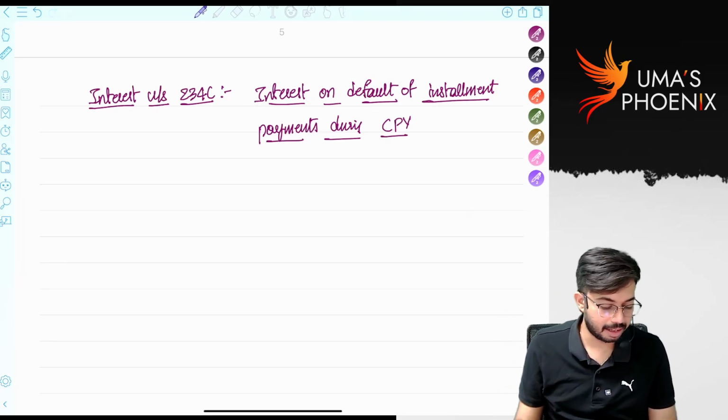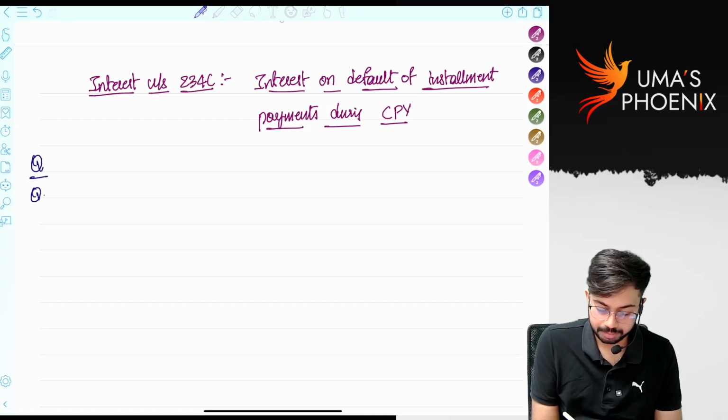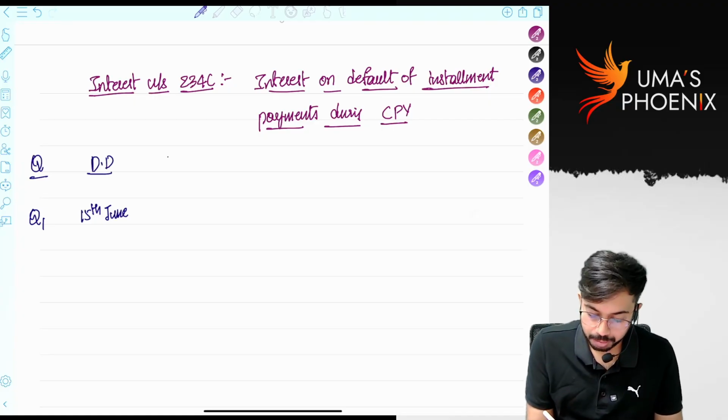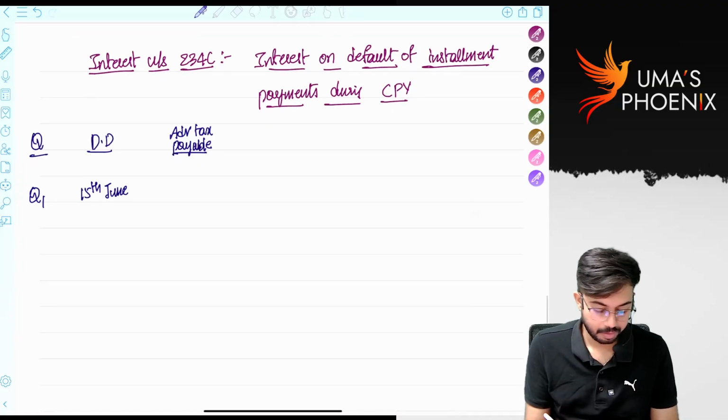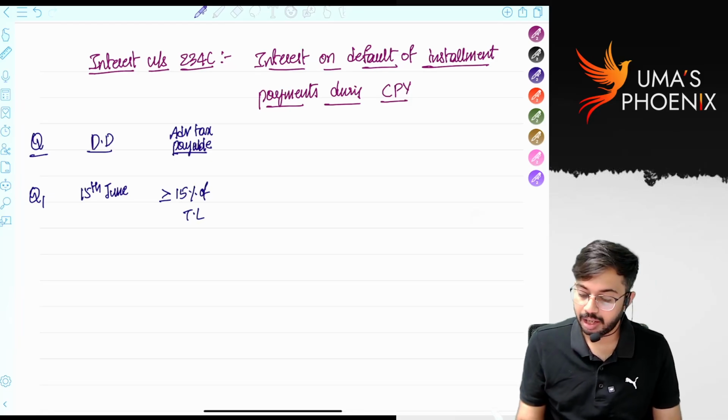How many quarters are there? Quarter Q1. What is due date for Q1? Due date is 15th June. How much is advance tax payable? Greater than or equal to 15% of tax liability. Correct? Let us give one name.